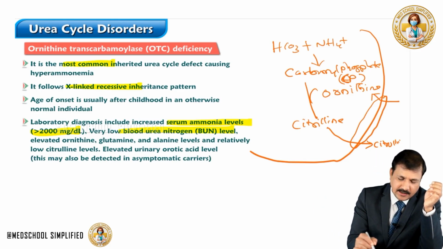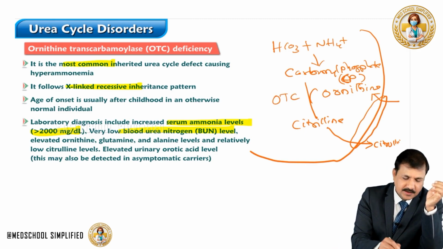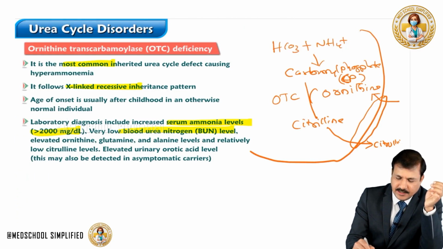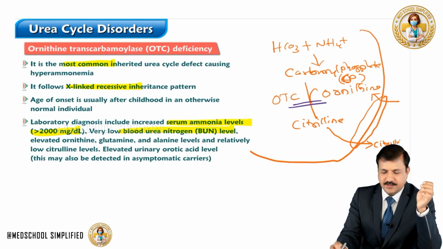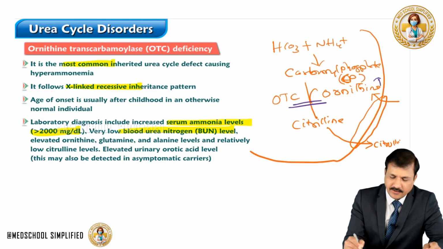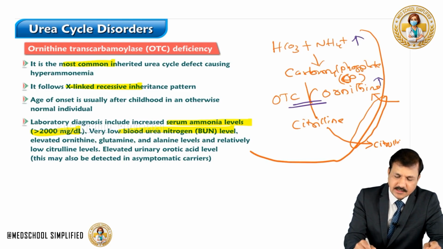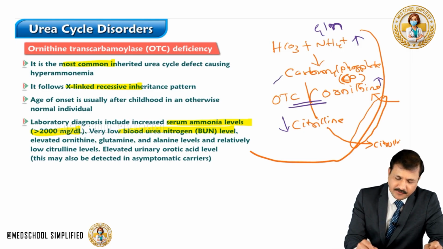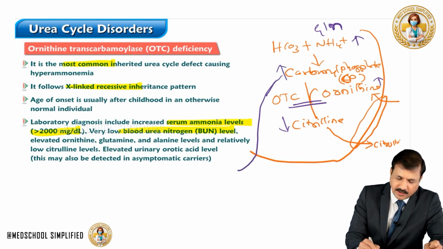Now the defect: this enzyme here is OTC, ornithine transcarbamylase. The defect we are seeing here is that this enzyme is deficient, so the reaction is down. That leads to an increase in ornithine levels, an increase in ammonia levels, an increase in glutamine levels, and a decrease in citrulline level. All this can be understood. Now this carbamoyl phosphate, which is also elevated here, will move out of mitochondria into the cytoplasm.